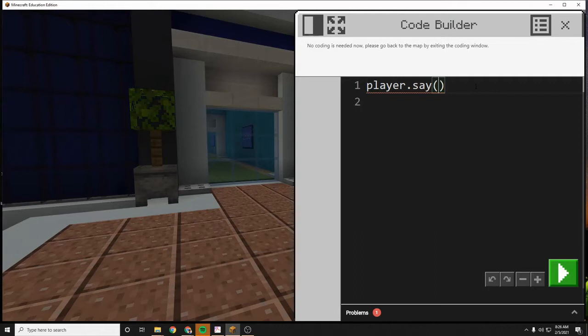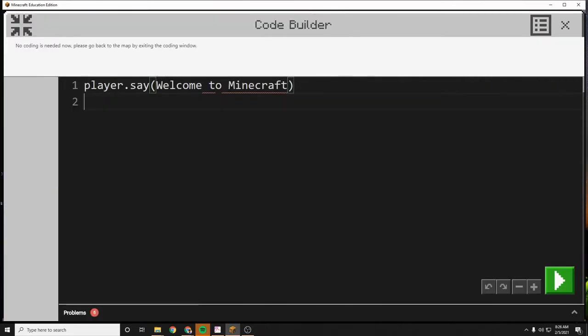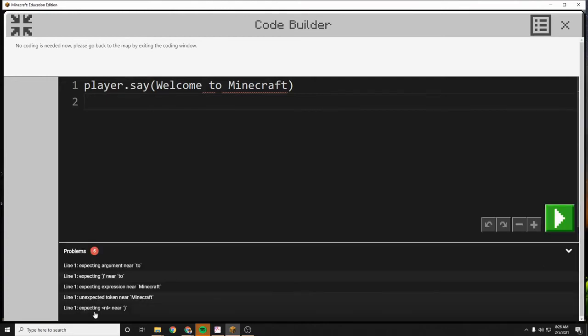So if I run this right now, it will do nothing because I just said player say. Say what? So if I want to put something in there, I would put welcome to Minecraft. And if I try to run that, oh, we couldn't do this. Please check for errors. Let me look at my problem. Expecting an argument near 2, expecting parentheses near 2, expecting expressions.